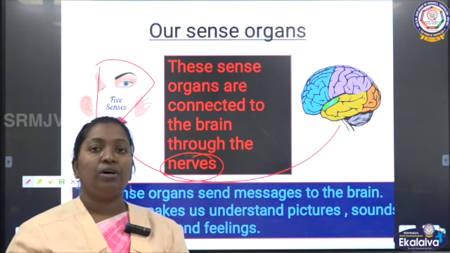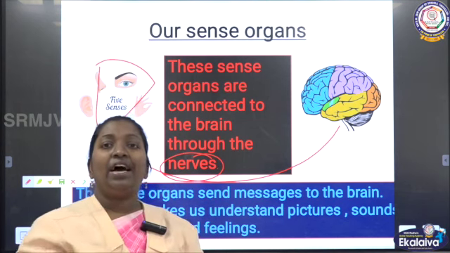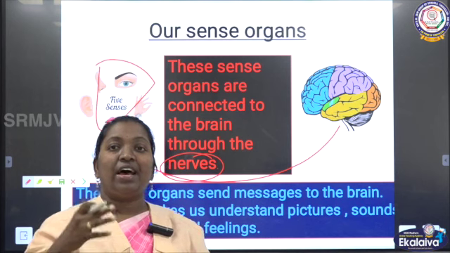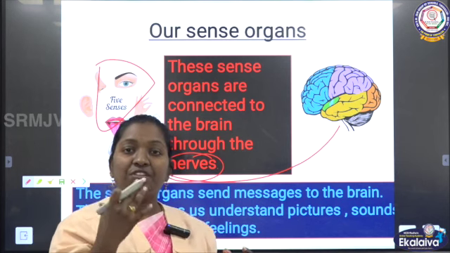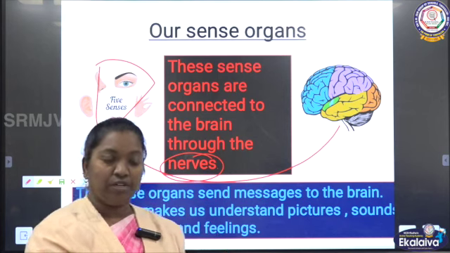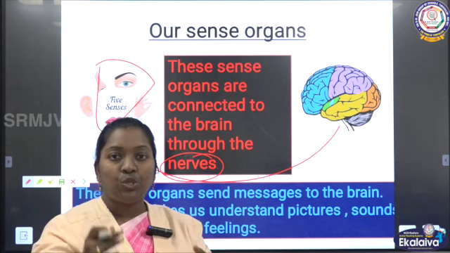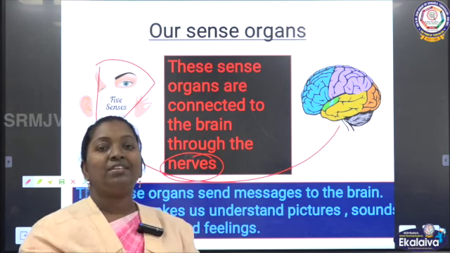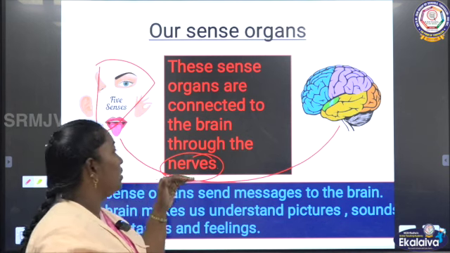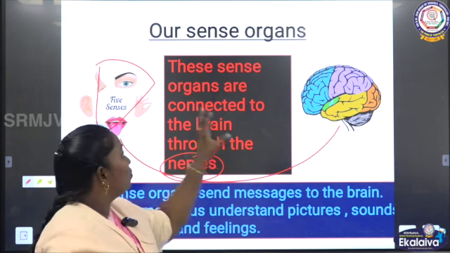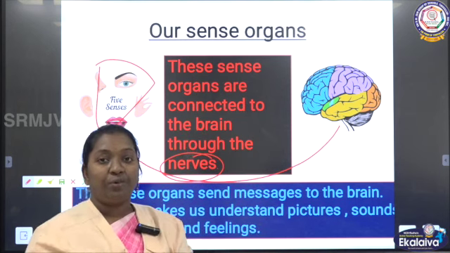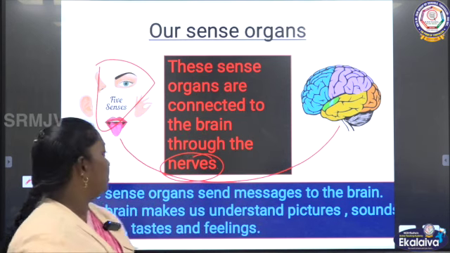Through the sense organs, it sends messages to the brain, and the brain gives the instruction that we receive through the nerves. So sending the message and receiving the message takes place through the connection between the sense organ and the brain.